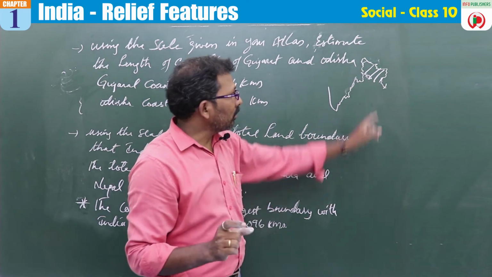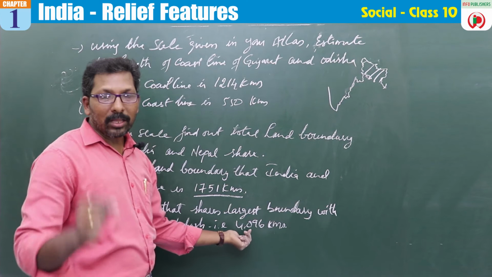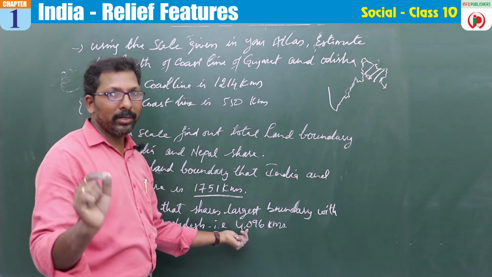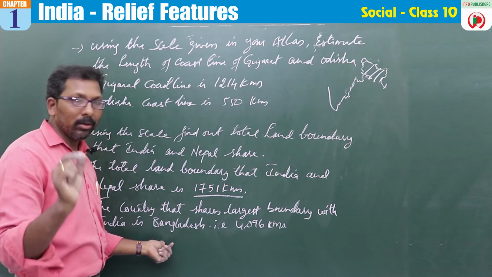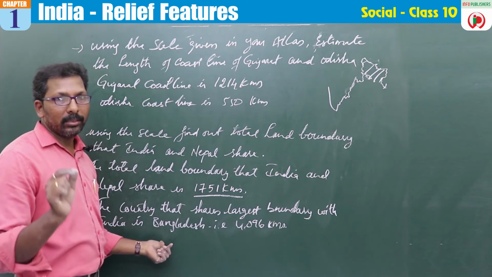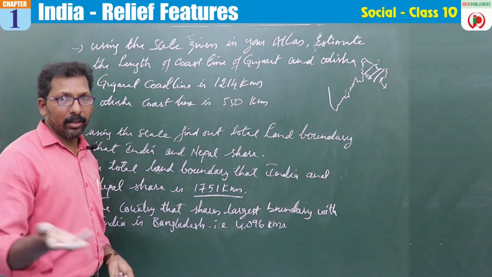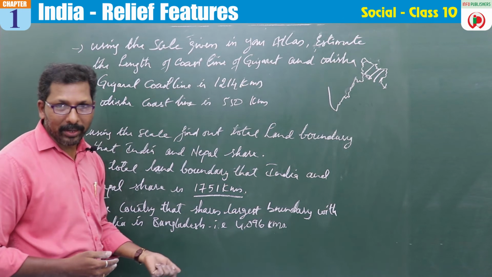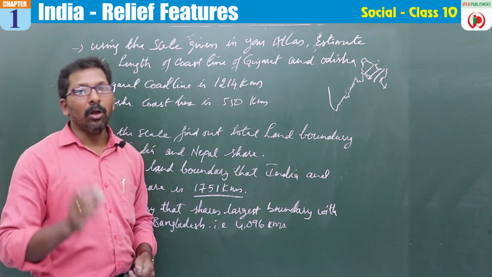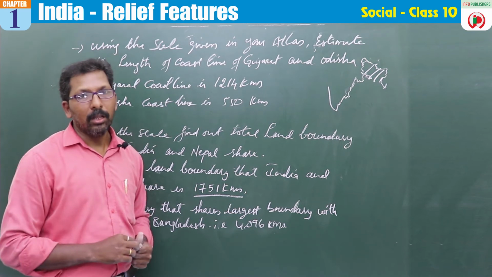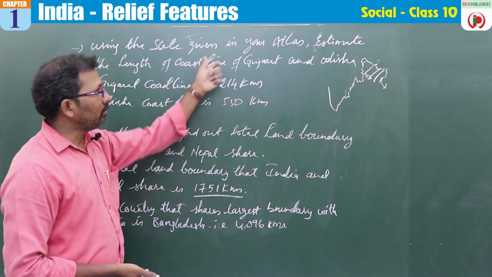But if you stretch them straight, the total length will be 4,096 kilometers. So Bangladesh shares the longest land boundary with India. Next comes China, after that Pakistan, then Myanmar, and last comes Bhutan with the smallest land boundary with India.